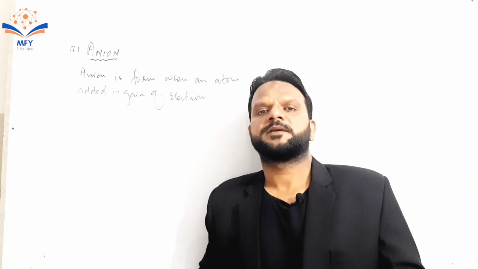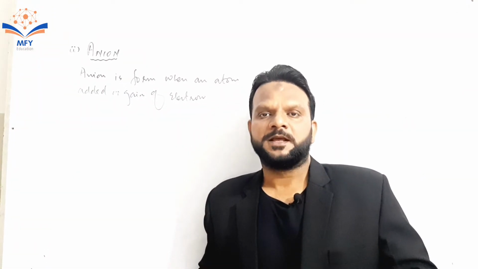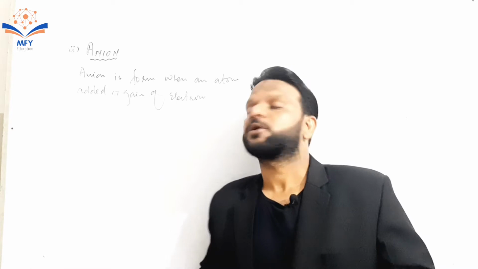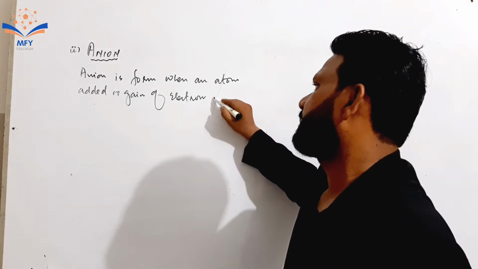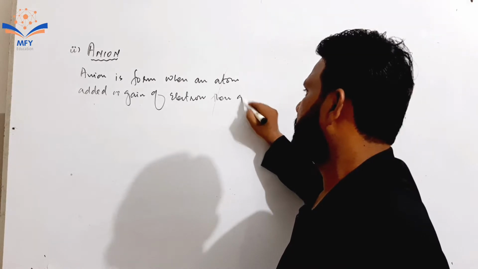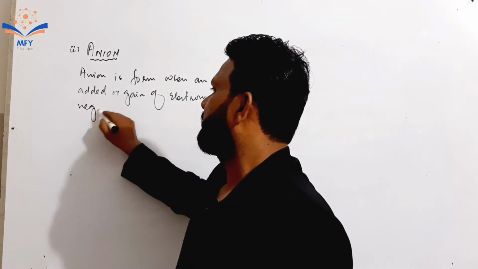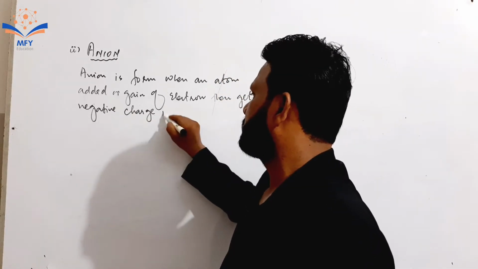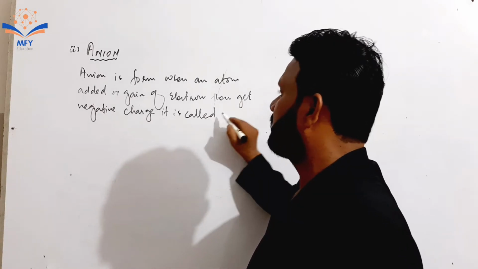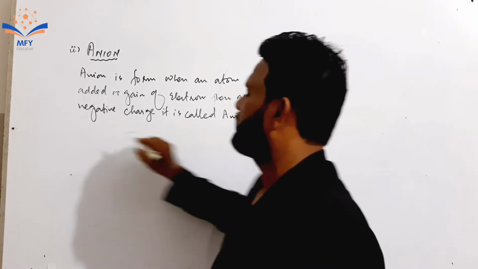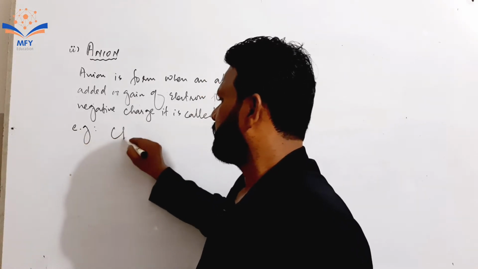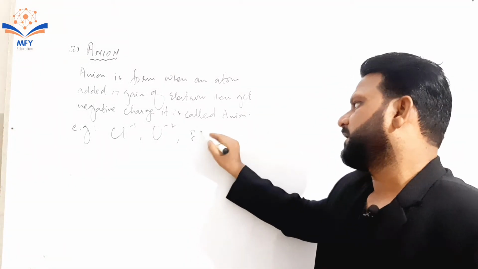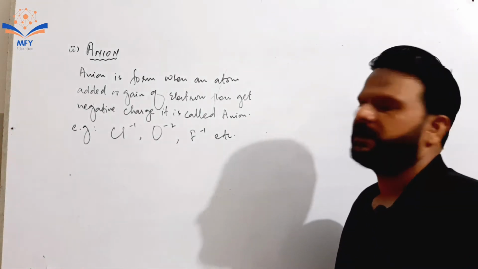When an atom gains an electron, the atom possesses negative charge due to the increment of electron. Then it gets negative charge, and it is called anion. For example, chloride ion, oxide ion, fluoride ion, all are examples related with anion.